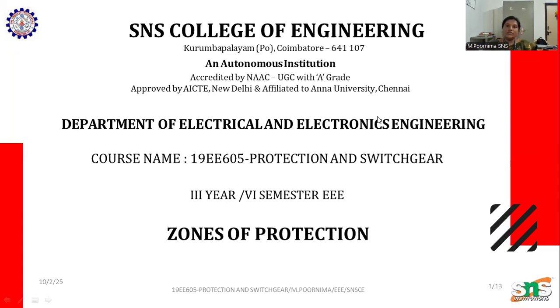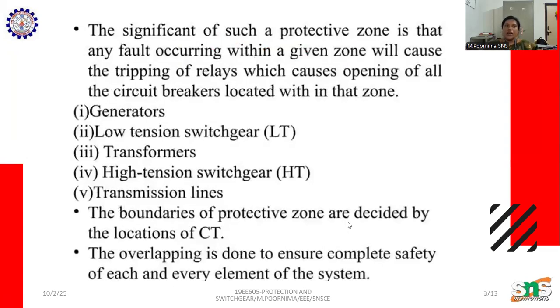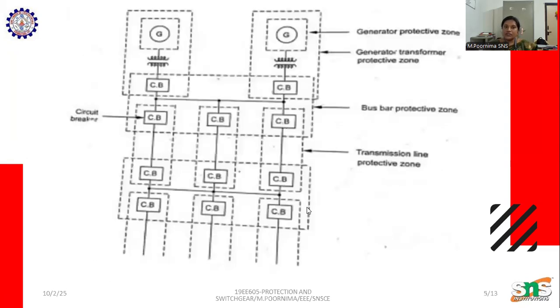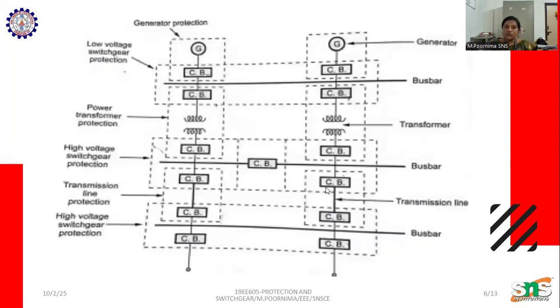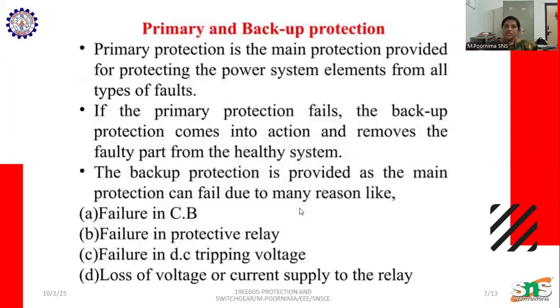In the last class, we saw the zones of protection and their types. We stopped with that presentation, and today we are going to see the backup protection, or the importance of backup protection. The primary protection is the main protection provided for protecting the power system elements for all types of faults.